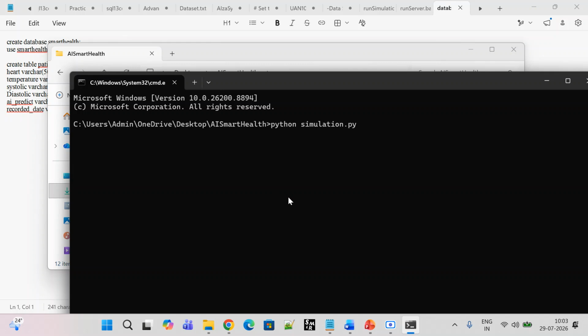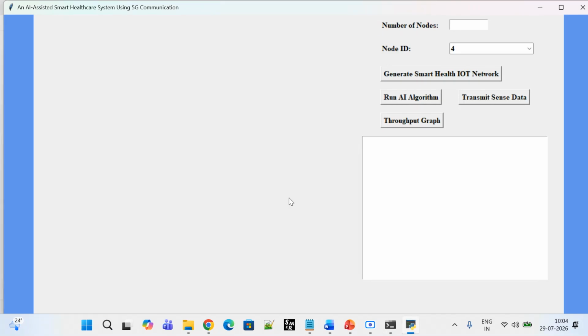Right. So it will take some time, but not to worry, it depends on our system speed. Okay, so here we go. It is giving the option to select the number of nodes. So let me just select something like 31. Okay, so the node ID depends on our wish. We can select 4 or 5.